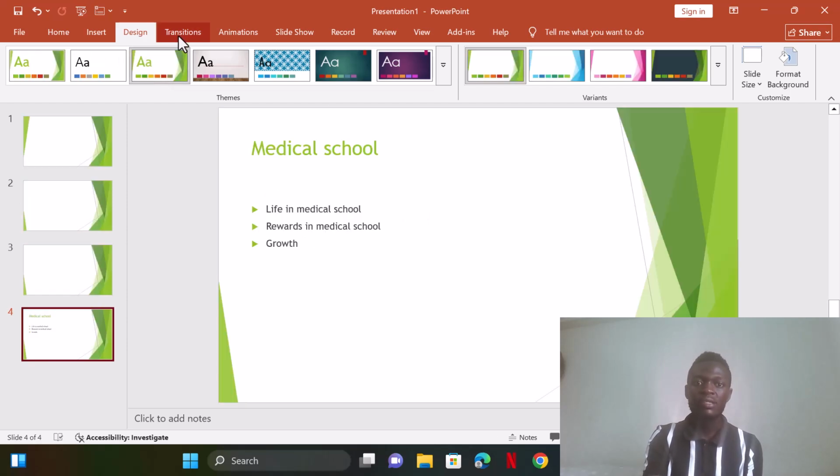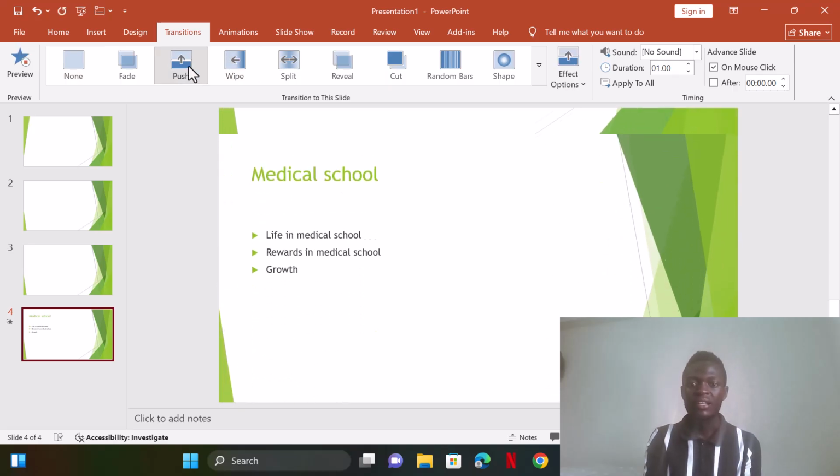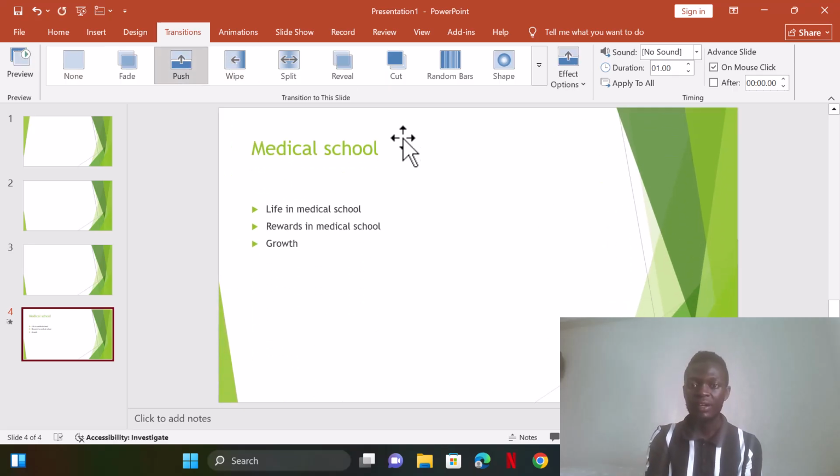Then you can also decide to do transition. What do I mean by transition? Transitions are effects which occur as you move from one slide to the other. I'm going to give an example here. If I go there, push, that means if I move from one slide to another, this effect occurs.